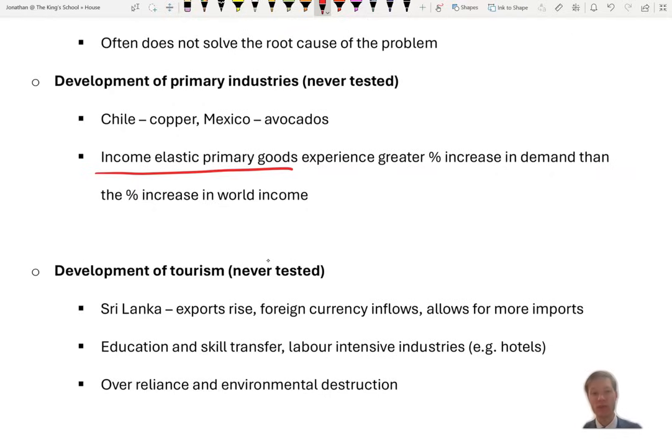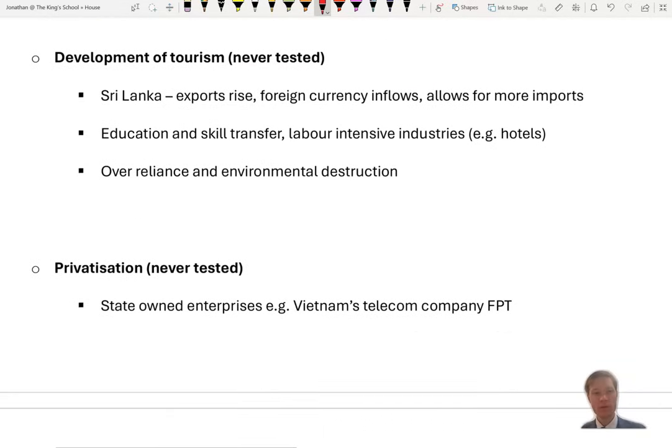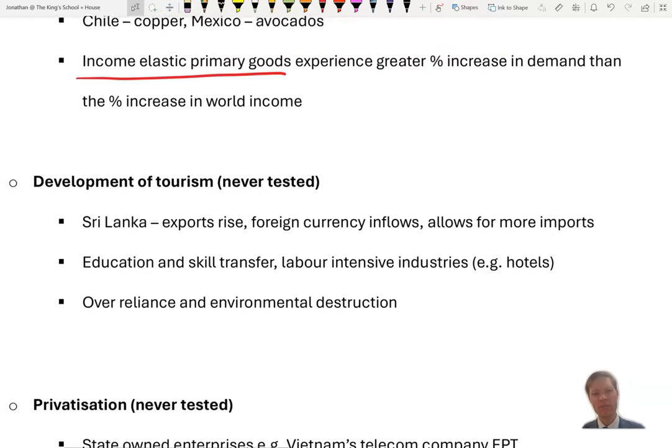And thus, as world income rises, the percentage increase in demand for avocados and copper, for example, is greater, and therefore the prices of these goods will be high, and my exports will be rising significantly as well, resulting in growth and hopefully development.